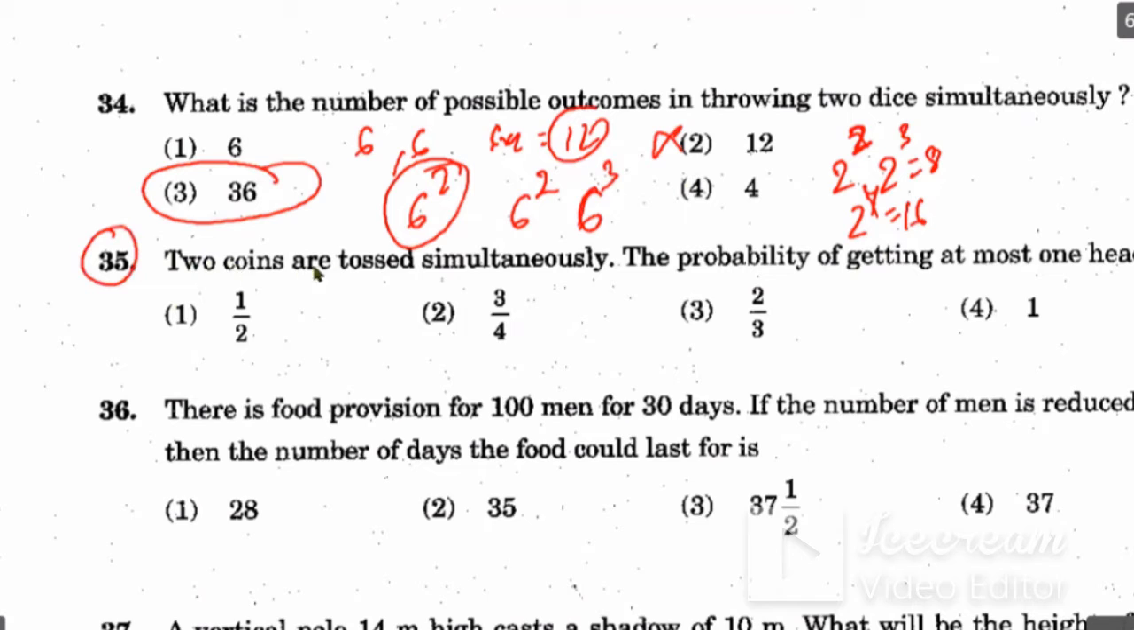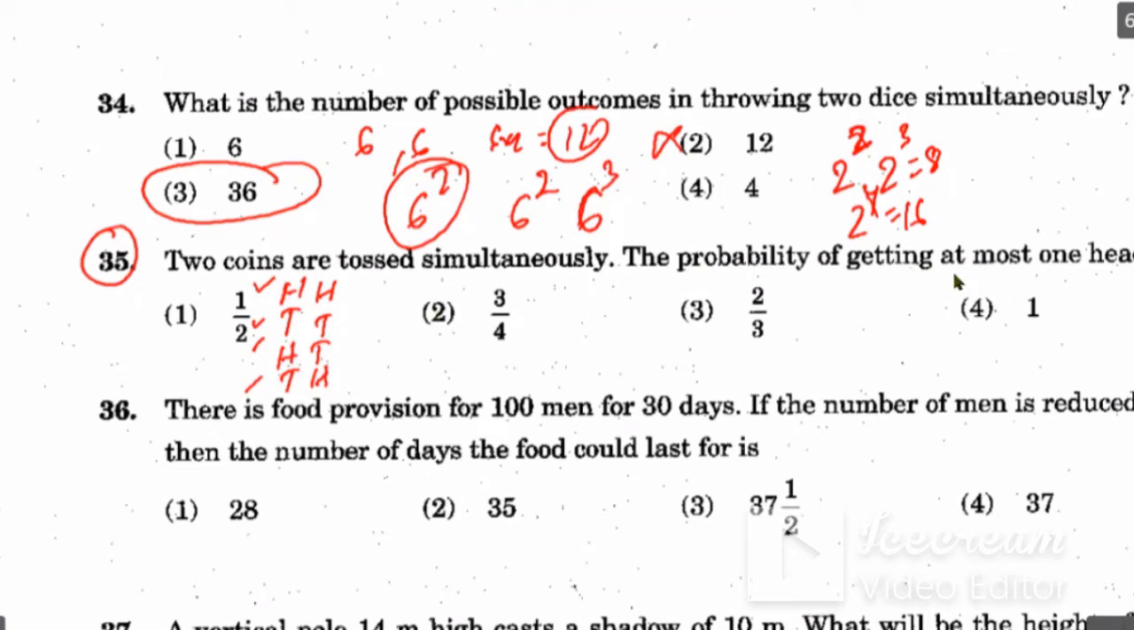Now question number 35. 2 coins are tossed simultaneously. The probability of getting at most one head is. So you can write the possible outcomes. If two coins are tossed, what are the possible outcomes? Head-head, head-tail, tail-head, tail-tail. So these are the 4 outcomes. And you have to be very careful with the statement. What is the statement?